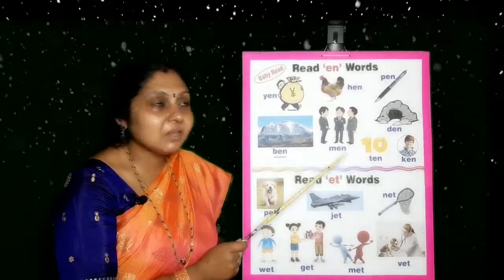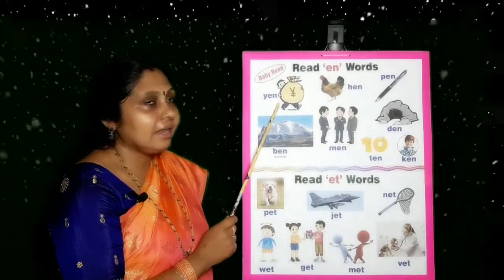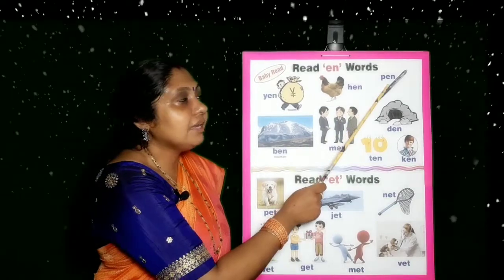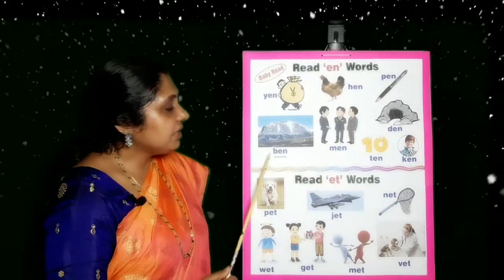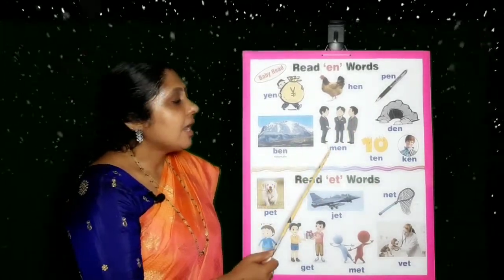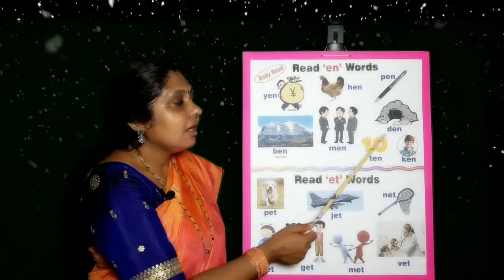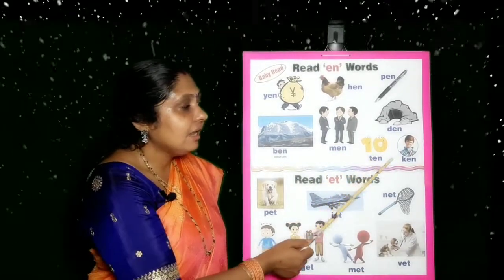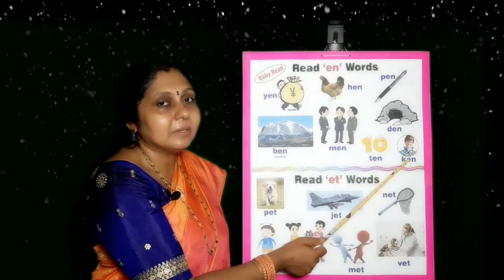But all the words, they end with the same sound. Repeat it once again with me. Y-E-N. Yen. H-E-N. Hen. P-E-N. Pen. B-E-N. Ben. M-E-N. Men. D-E-N. Den. T-E-N. Ten. K-E-N. Ken.